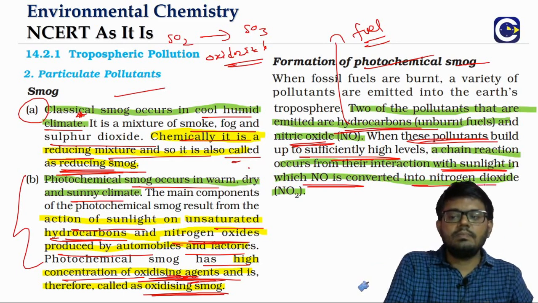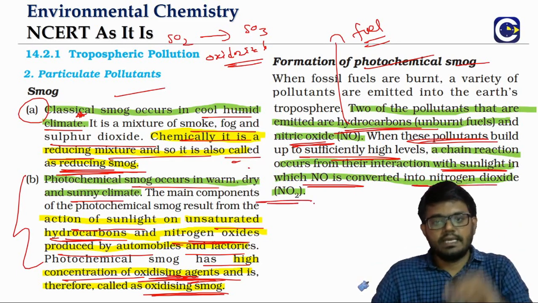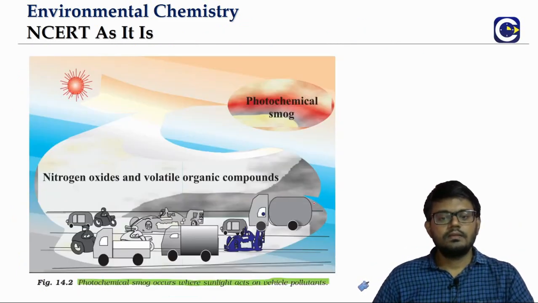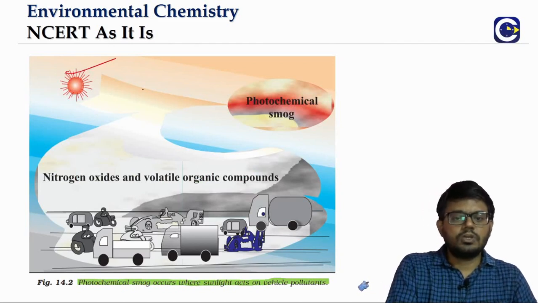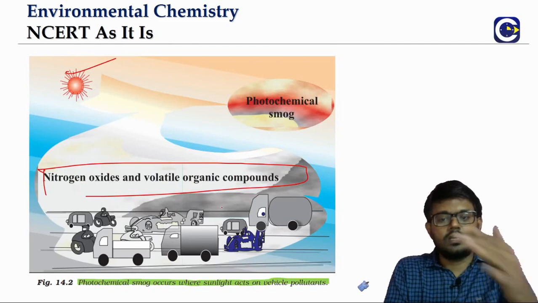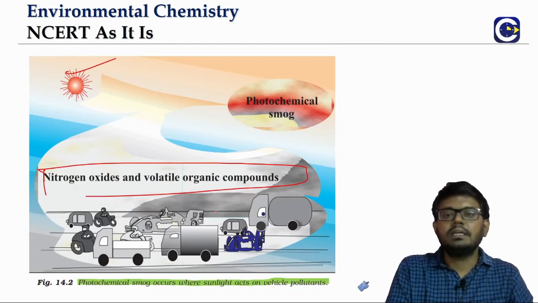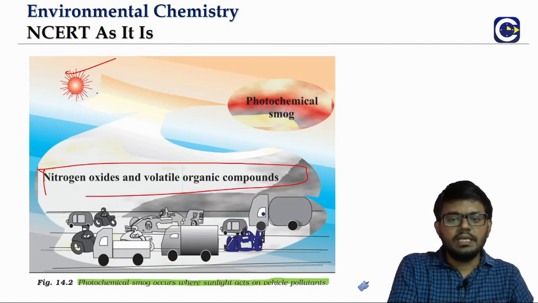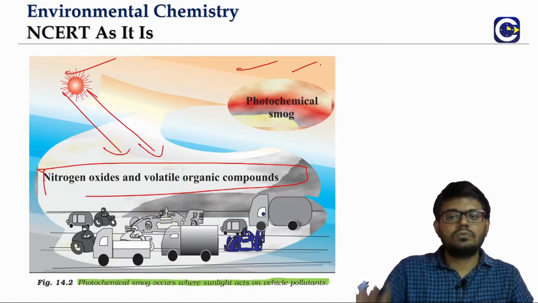It will be converted into nitrogen dioxide. At the end of the day, photochemical smog is what? The oxides of nitrogen and volatile organic compounds emitted by vehicular emission will be acted upon by the sunlight, and the interaction gives rise to photochemical smog.